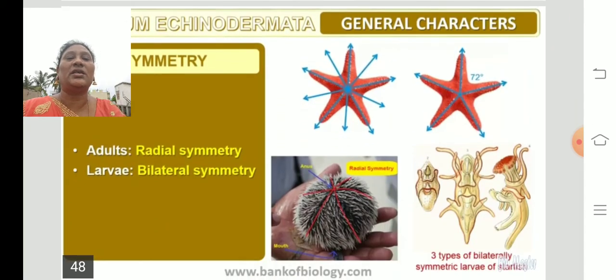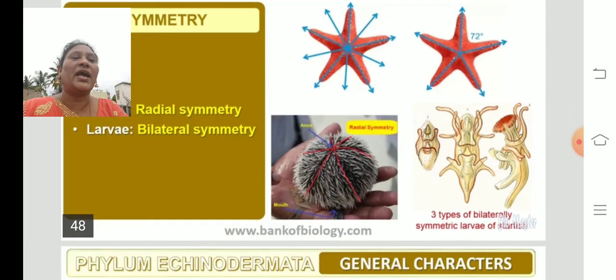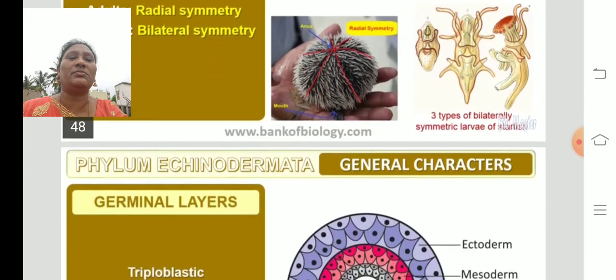Here you can see that adults have radial symmetry and in the larval stage they are bilaterally symmetrical. When they are in the larval condition, they are bilaterally symmetrical. When they are well developed, they show radial symmetry. The body is in a circular manner, radius. So they are radially symmetrical.